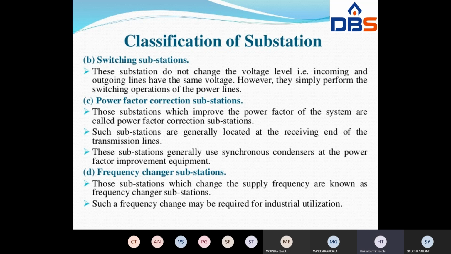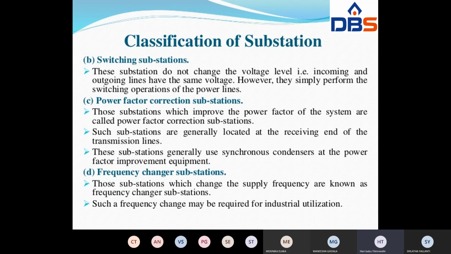Where will power factor correction come into the picture? Load side, that is consumer side, not substation side. Due to the load variation, the power factor also varies. In such cases, we have to improve the power factor at the load side or receiving end side. Generally, how to improve the power factor? With the help of a shunt capacitor, right? In this type of substation, we also utilize a synchronous condenser to improve the power factor of the equipment.